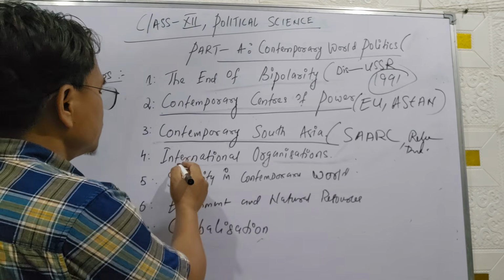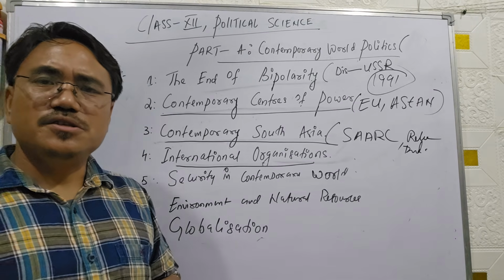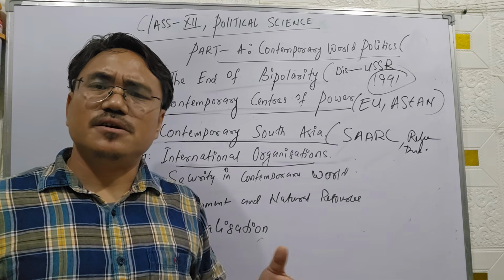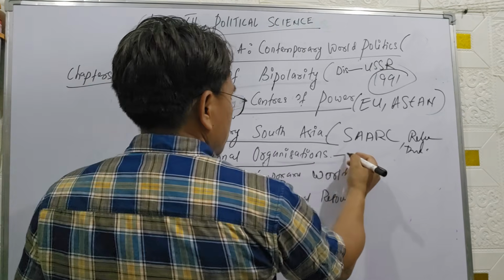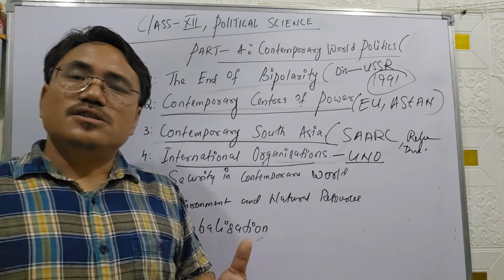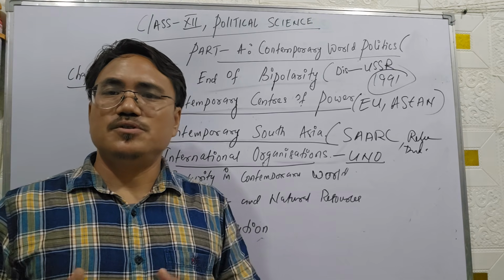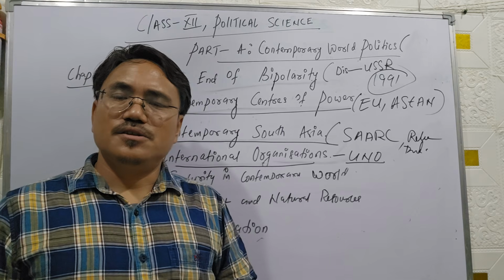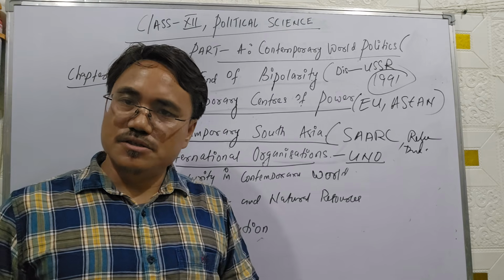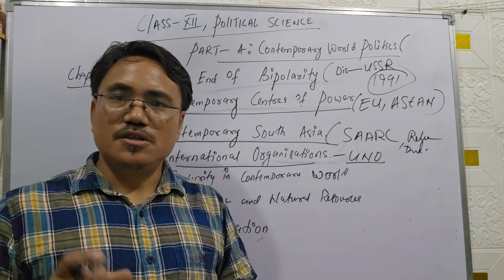Now, the fourth unit, that is international organizations. As you know, international organizations stand for the global organizations like the United Nations Organization. We can talk about the UNO. So we'll discuss its objectives, the basic principles of the United Nations, the main organs of the United Nations, and the present role and the dynamics of the United Nations. That is also very important.